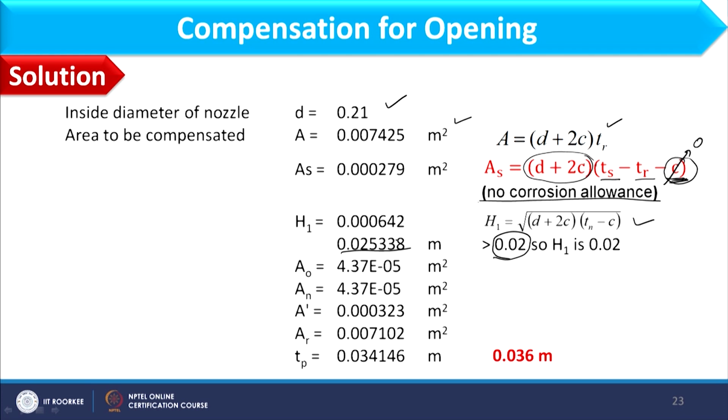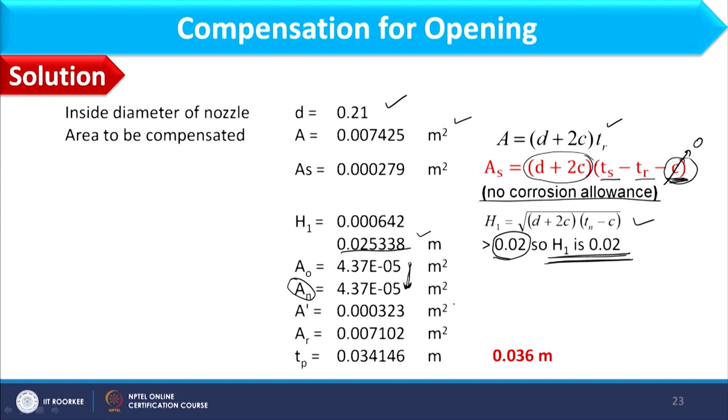So this calculated H1 value is higher than this. So H1 for calculation purpose is taken as 0.02. So AO will be nothing but 4.37 into 10 to the power minus 5 meter square. AN will only consider AO, so this value will be the same as that of AO.